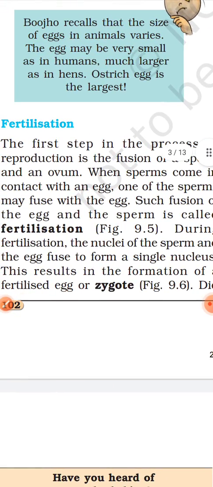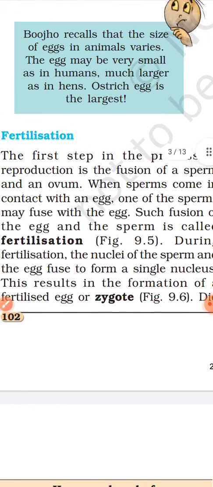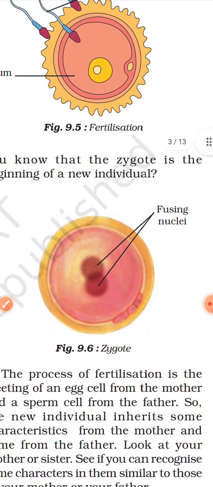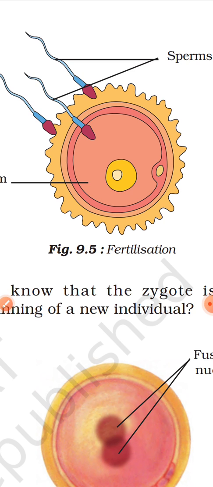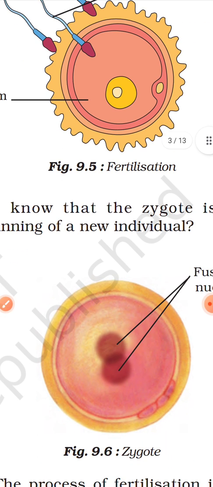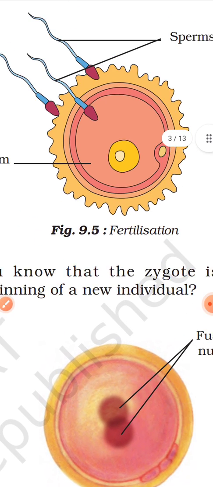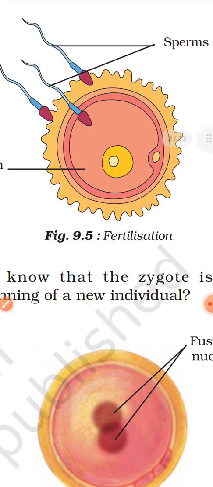Fertilization is a process that involves the fusion of male and female gametes. When the male gamete fuses with the female gamete, it produces the zygote. A single cell zygote is formed. That process is called fertilization.